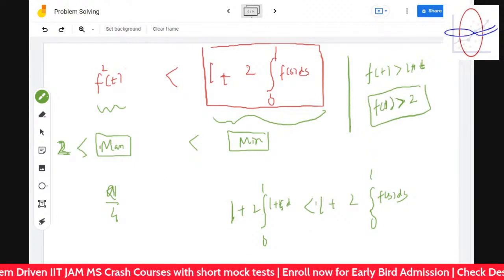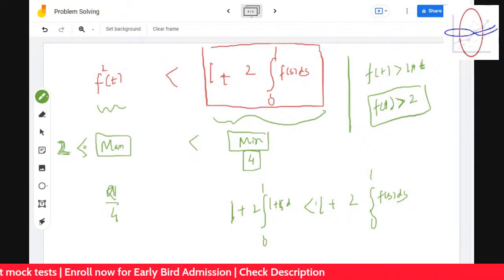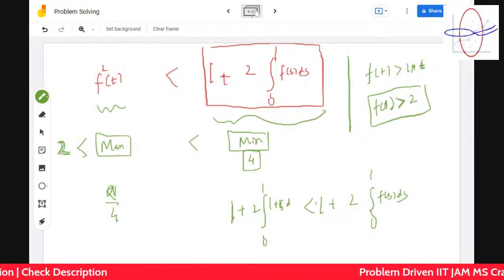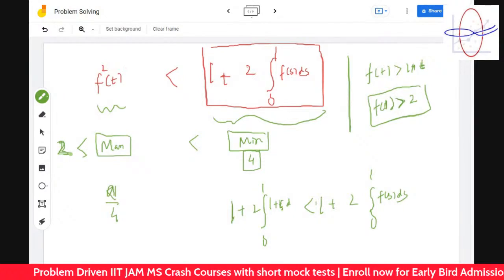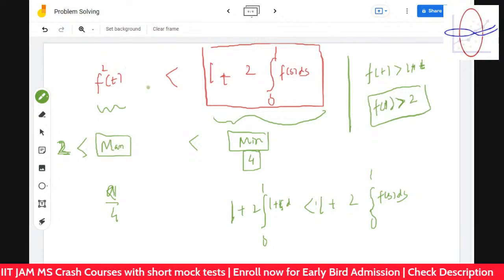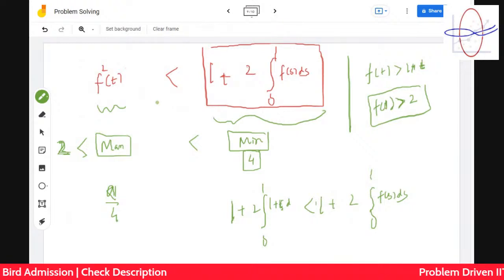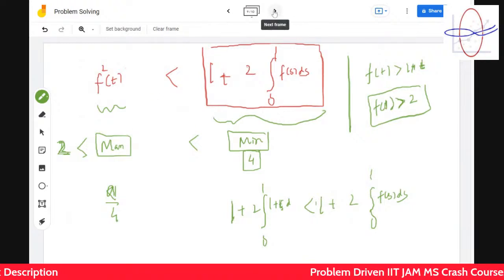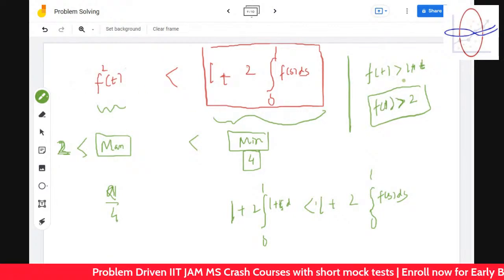A bit less bound. So the minimum value turns out to be 4 over here. And the maximum value turns out to be greater than 2. So what to do in this case? You understood? The minimum value turns out to be 4, the maximum value turns out to be greater than 2. So what can we do in this case? Can we find such a function such that, so I'm going to the crux of it, that the maximum value is always greater than 2. We know that.